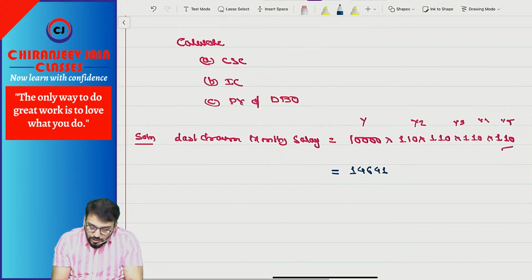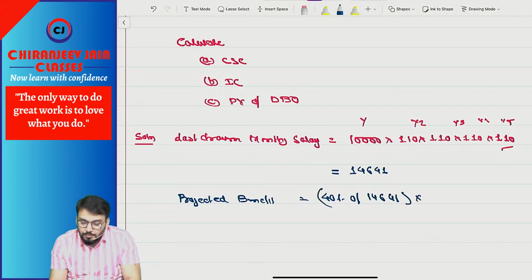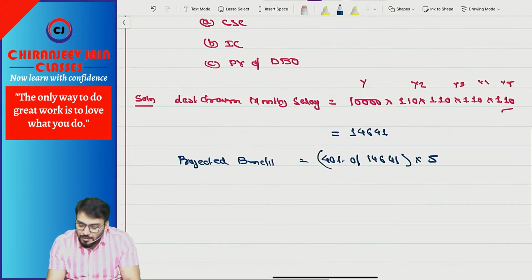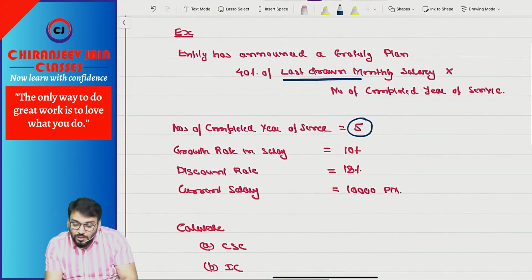14641. So now we'll calculate the projected benefit. The projected benefit will be 40% of 14641 multiplied by 5 years, the number of completed years of service. 40% of last drawn monthly salary.